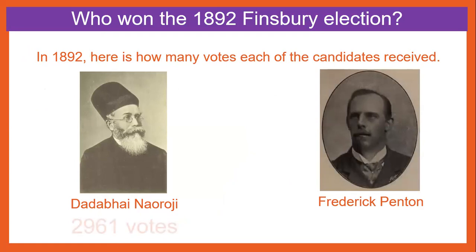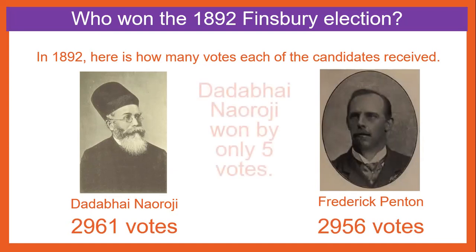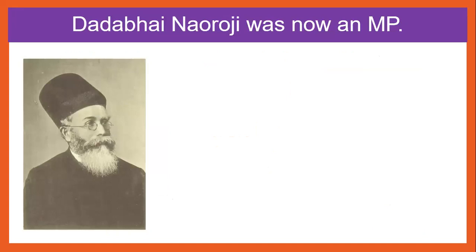Dadabhai Naoroji got 2,961 votes. Frederick Penton received 2,956 votes. That is an incredibly close election. Dadabhai Naoroji won by only 5 votes. Only 5 people's choices made a difference, which meant that Dadabhai Naoroji was now an MP.